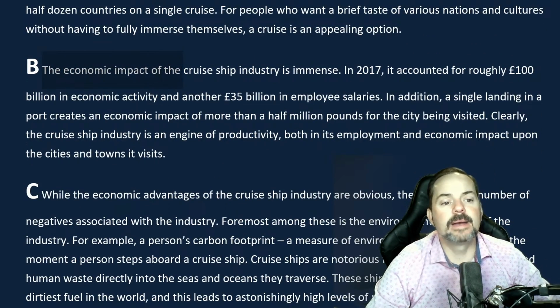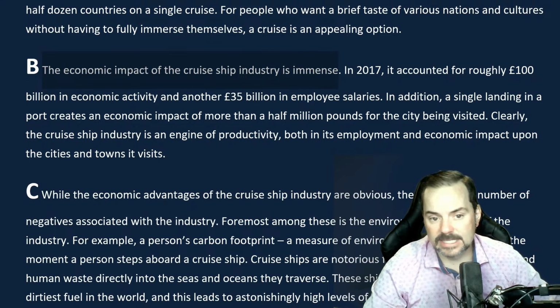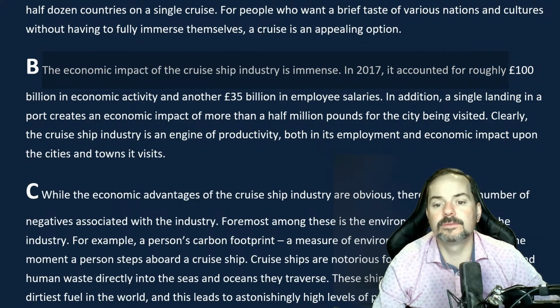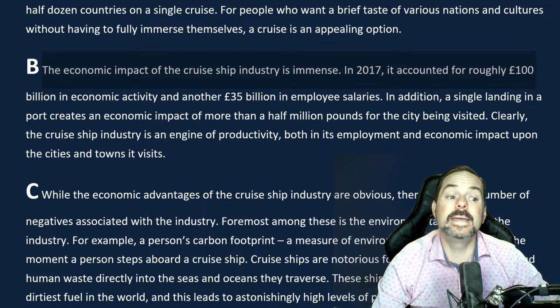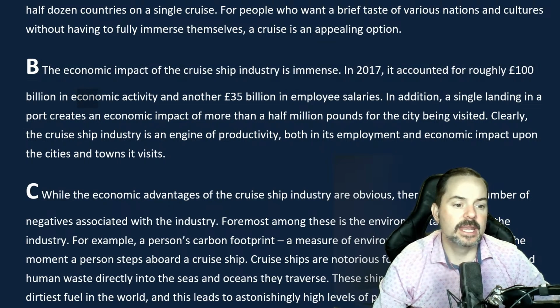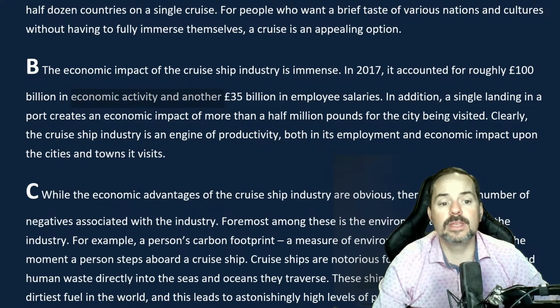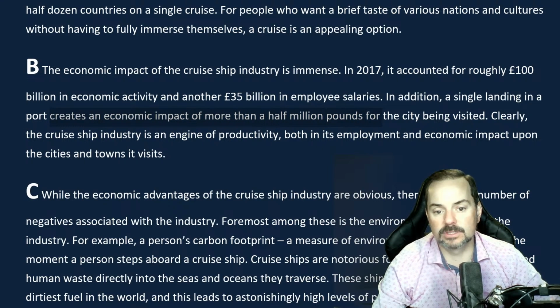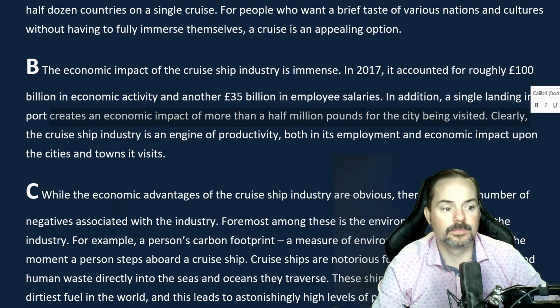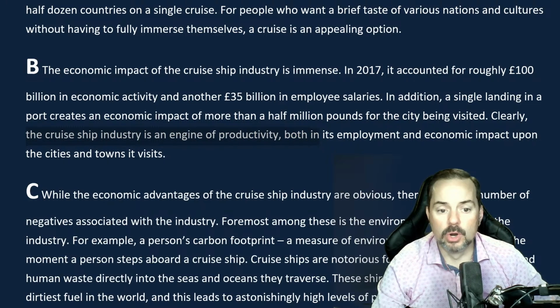The economic impact of the cruise ship industry is immense. In 2017, it accounted for roughly 100 billion British pounds in economic activity and another 35 billion in employee salaries. In addition, a single landing in a port creates an economic impact of more than £500,000 for the city being visited. Clearly, the cruise ship industry is an engine of productivity, both in its employment and economic impact upon the cities and towns it visits.